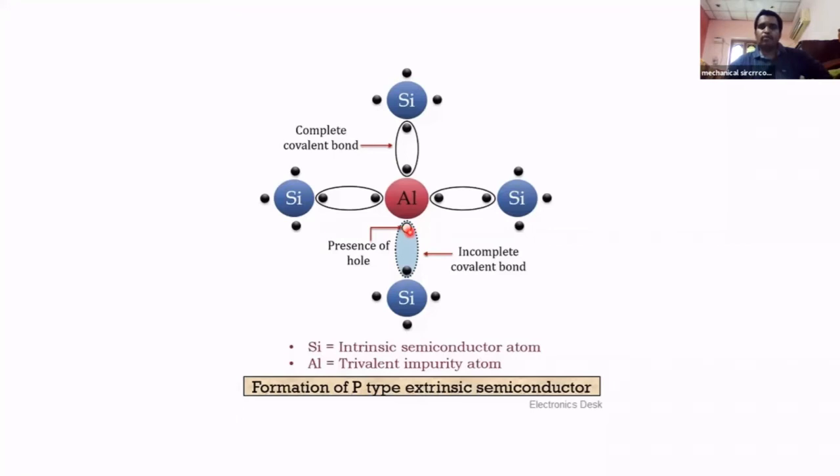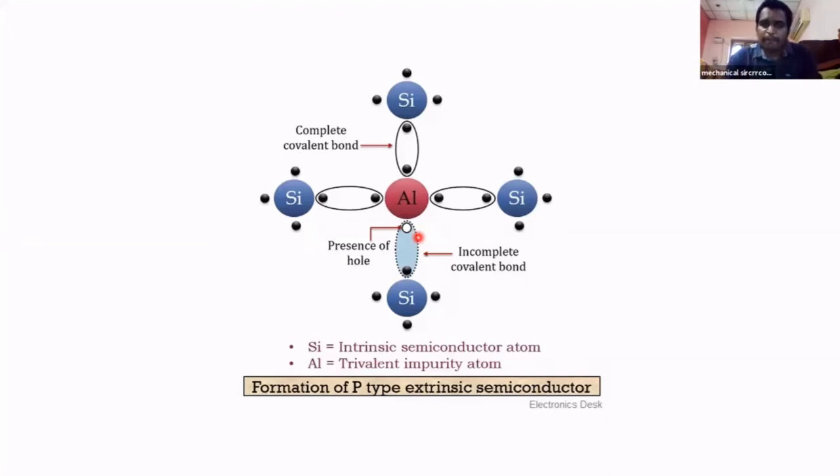This is called a hole. We have millions of silicon atoms, and we are adding a number of aluminum atoms, so we are creating so many holes. Those holes cause the flow of electrons. That's why holes are majority carriers and electrons are minority carriers.